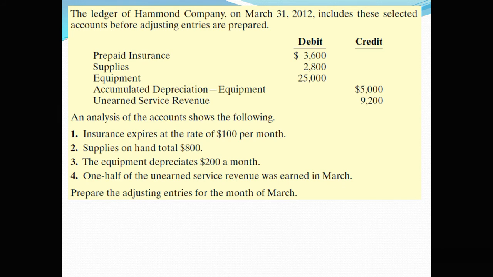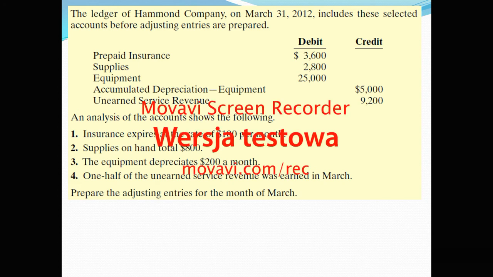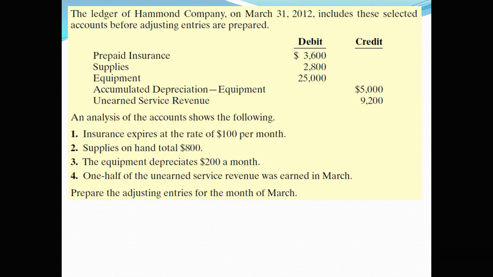Okay. So there are some questions and the answers that you look through to understand what we've been discussing so far. So I can just, I think, go over one of these. There is an imaginary company called Hammond Company. The ledger shows on March 31st, 2012.